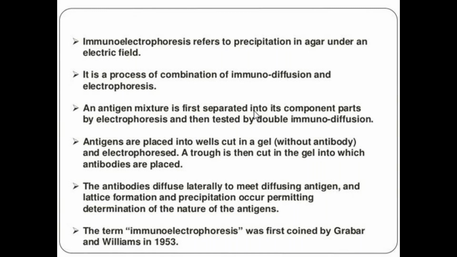The antibodies diffuse to meet the antigenic determinants and that results in different precipitin bands. These results in determination of the nature of antigens. The term immunoelectrophoresis was first coined by the scientists Grabar and Williams in 1953. This is the normal technique that is used in